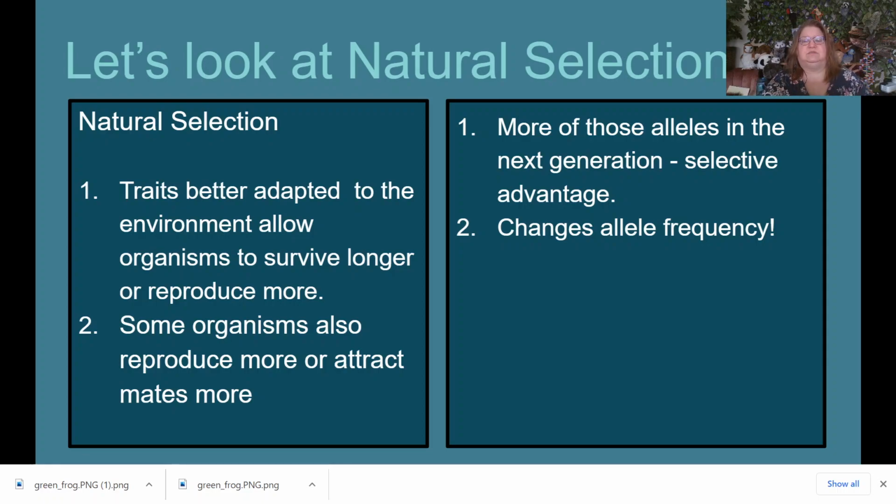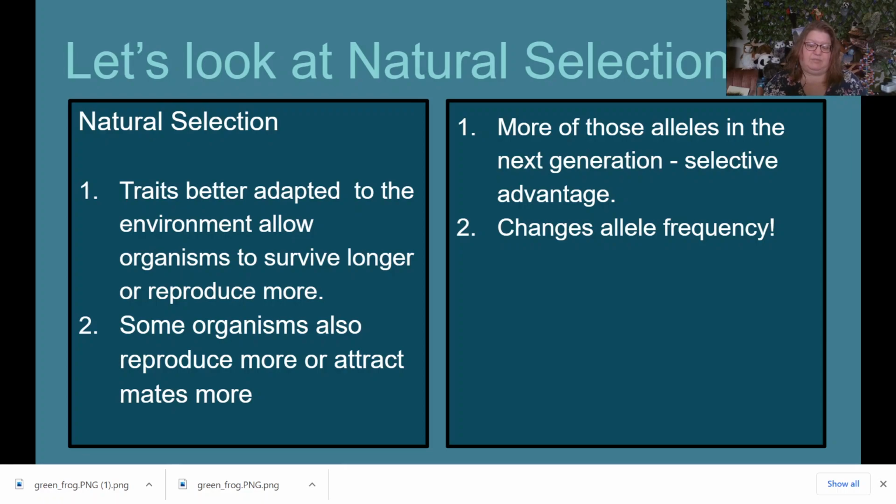Or maybe there's an animal that is attracting more mates. Well, that means they're going to reproduce more, and then they're going to pass down their traits. Now, if that's the case, then more of those alleles are in the next generation. We would say that that animal or plant has a selective advantage.